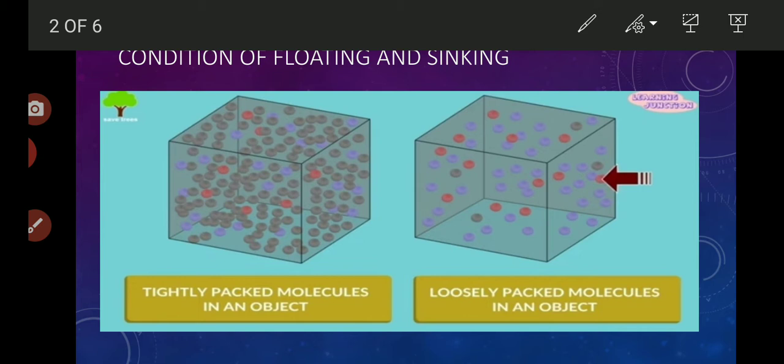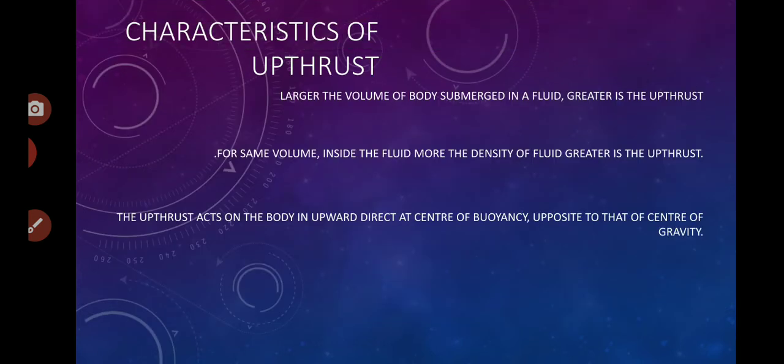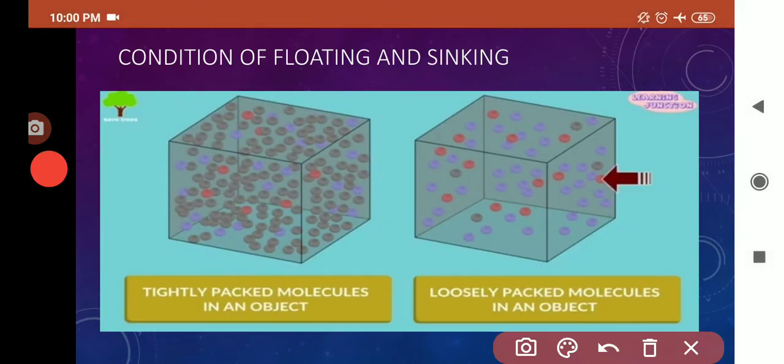Now let us consider an object. In an object, what is the main important factor that is responsible for making the object either float or sink? What is the factor? The molecular arrangement of that particular object. Here, look at this figure.